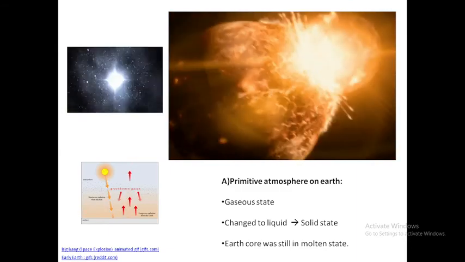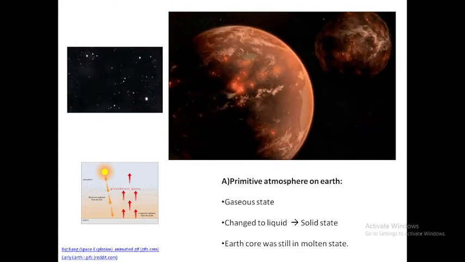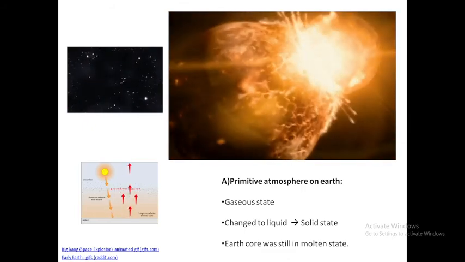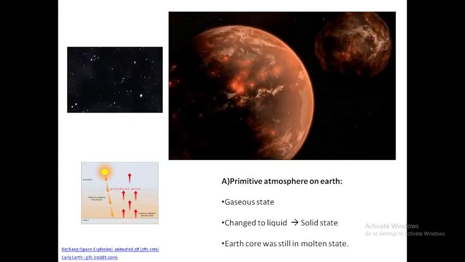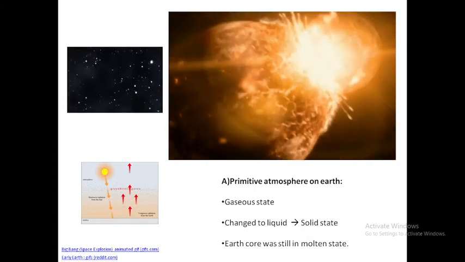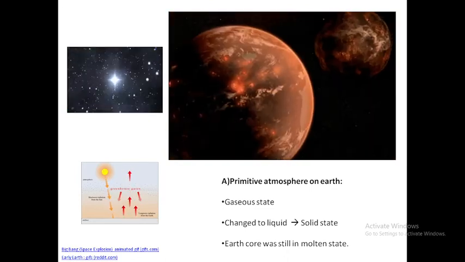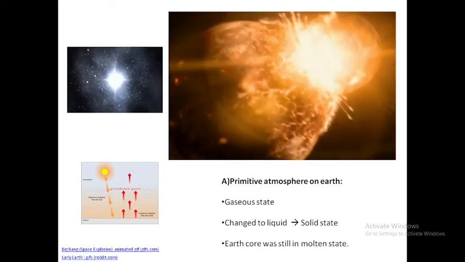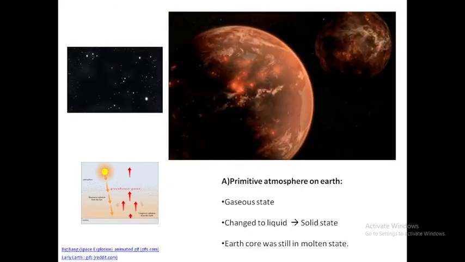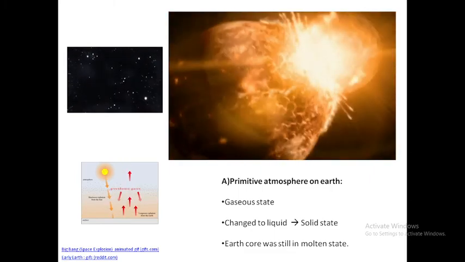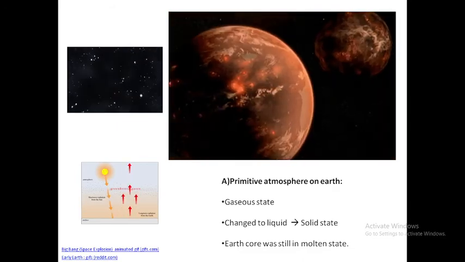If we consider the primitive atmosphere on the earth, that was a very gaseous one. According to the theory of the Big Bang, there was a very spontaneous formation of this universe of which our earth is also a part. The primitive atmosphere of the earth was in the gaseous stage, and by a gradual process, this gaseous stage was converted into the liquid and then to the solid. But even today, this earth is not totally solid. There are different layers inside the earth which are still in the liquid stage. So in those days also, the earth core was in the molten stage.